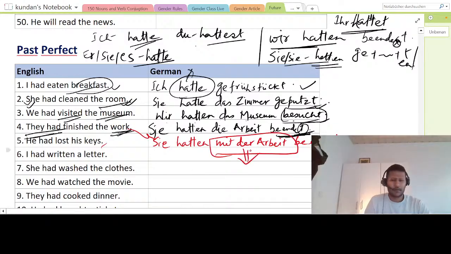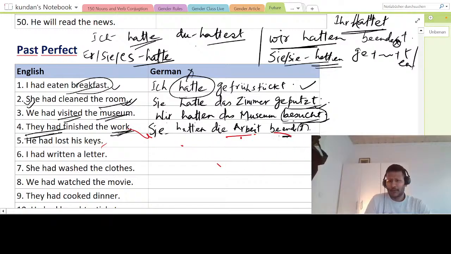And how it is mit der Arbeit? I will explain you in next class again. So mit is a preposition which changes this to dative. It is dative, always. So die Arbeit will change to der Arbeit. So I can also say sie hatten mit der Arbeit beendet. I hope this sentence is clear. There's no doubt in this.